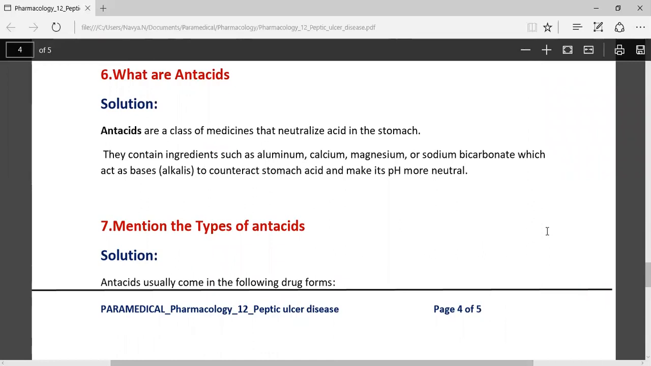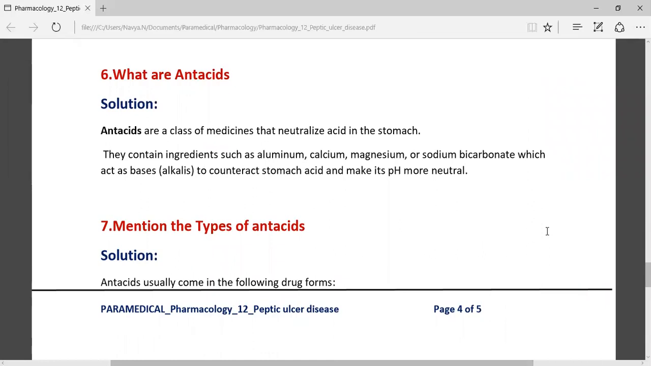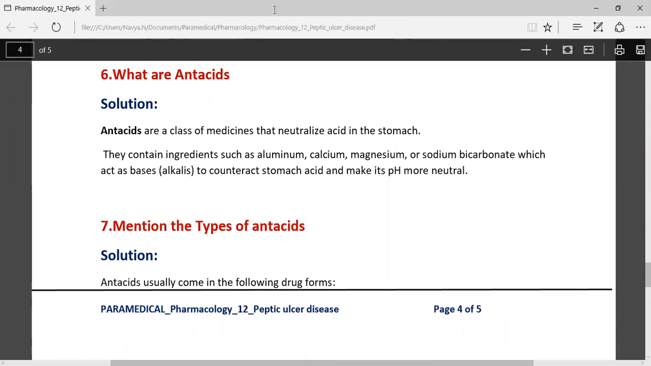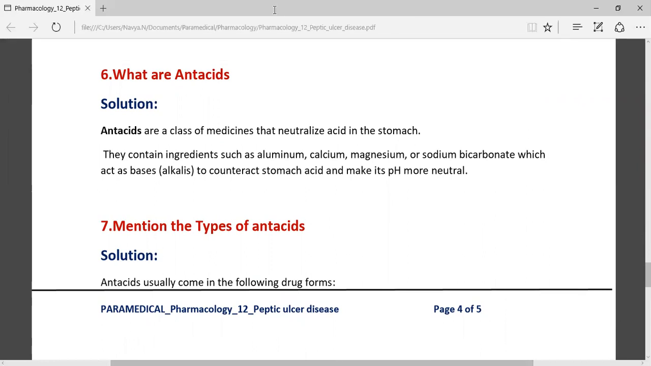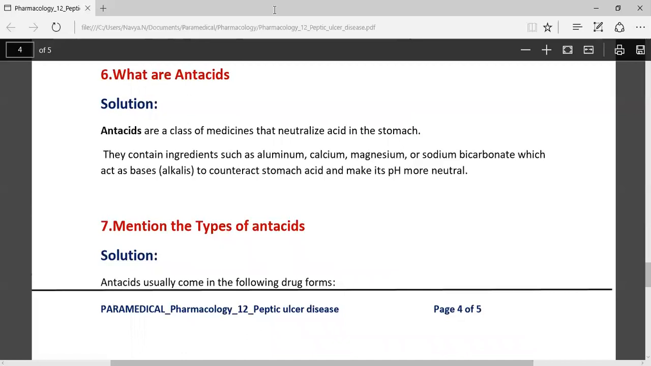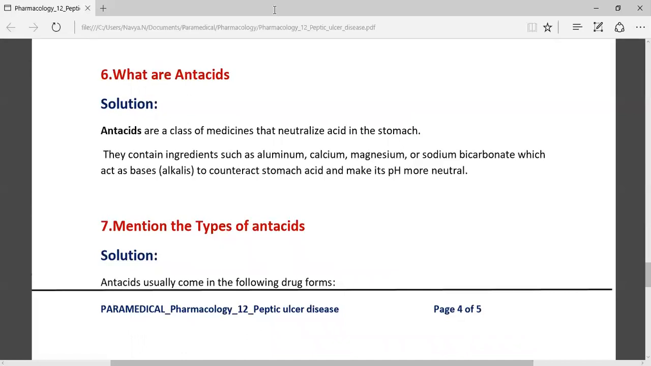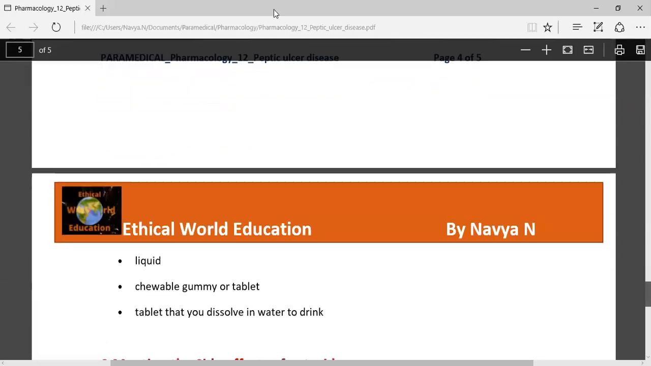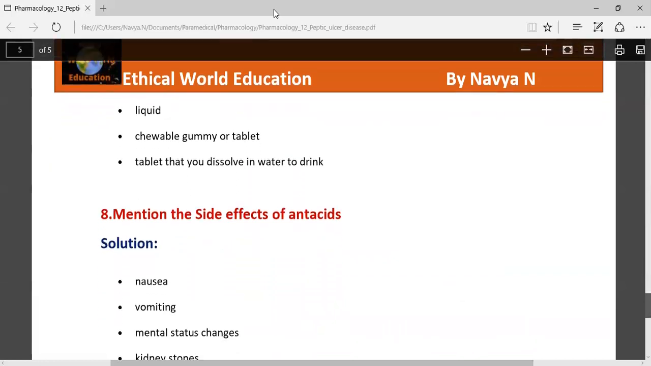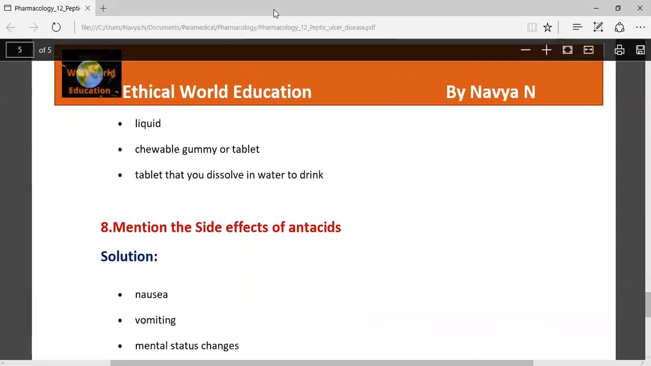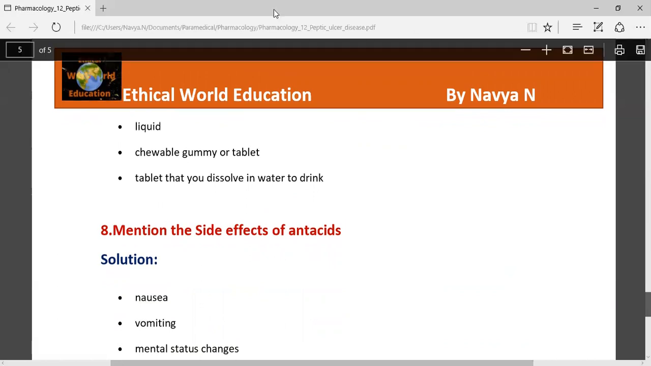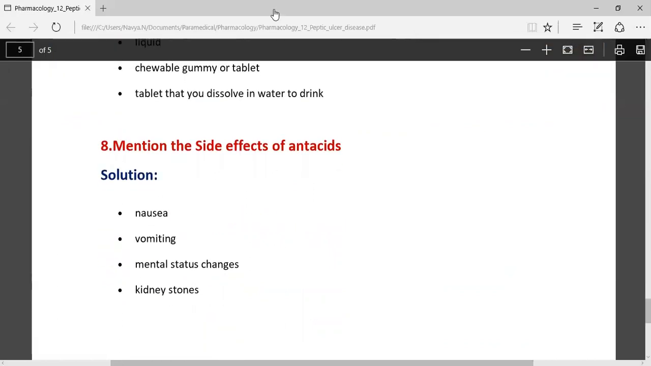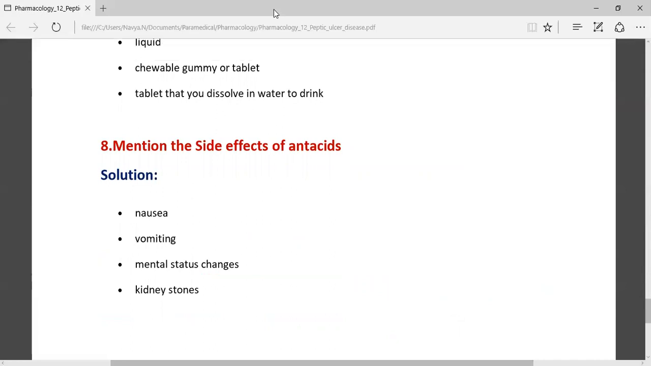Antacids are used to neutralize the acid in the stomach, with the ingredients aluminium, calcium, magnesium, and sodium bicarbonate all present in them. That way, it will neutralize the acid in the stomach. The types we saw are the liquid form, the chewable form, or a tablet that may dissolve in water and is drunk for the purpose. The common side effects are nausea, vomiting, mood swings, that is mental status changes, and kidney stones. These are the symptoms from the antacid. So that completes chapter 12 on peptic ulcer disease.